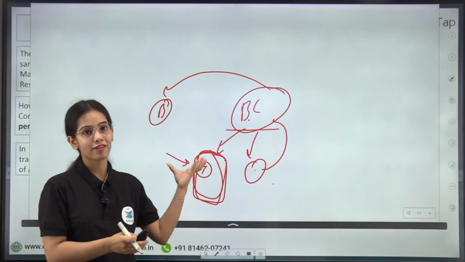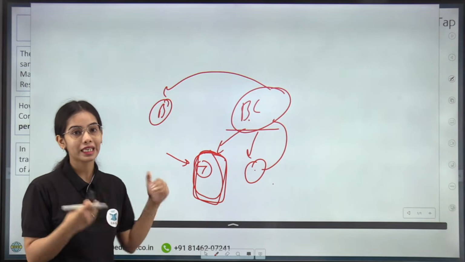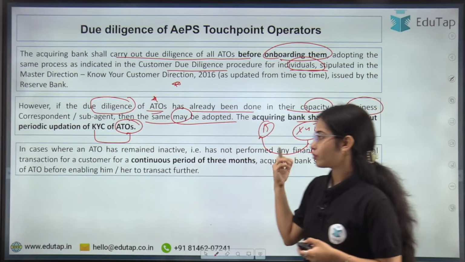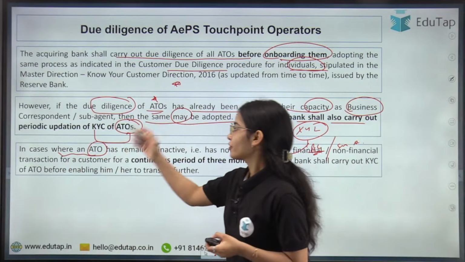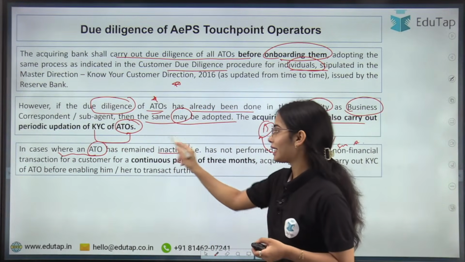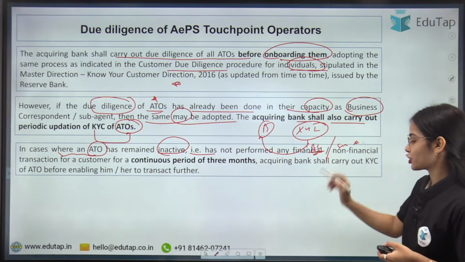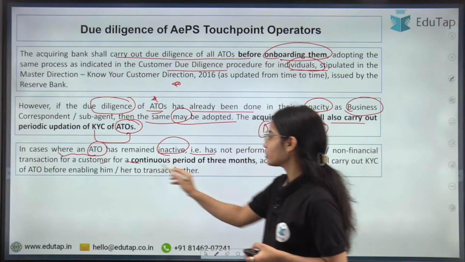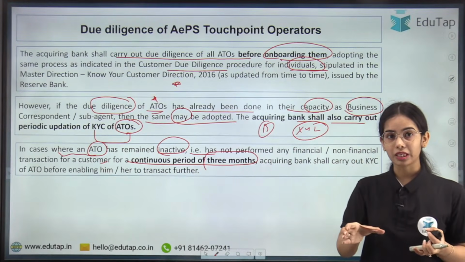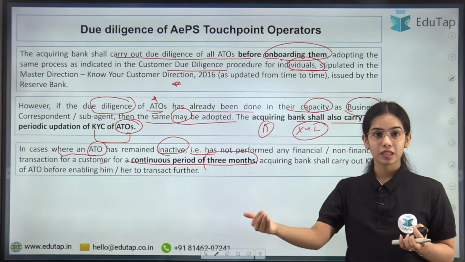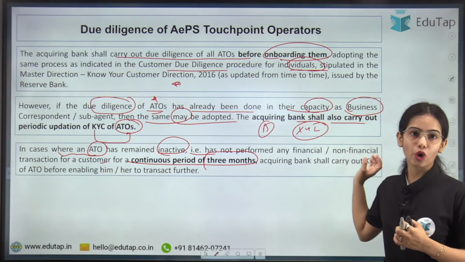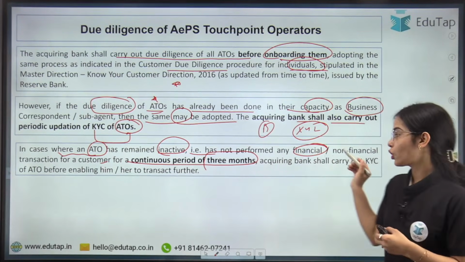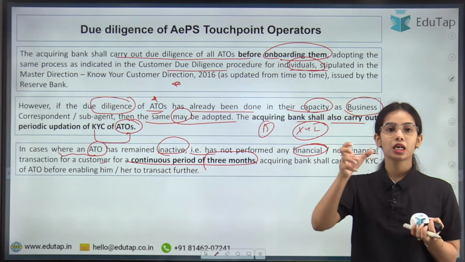So business correspondents have to be careful, as well as the banks, and they need to continuously do the periodic updation of the KYC of the ATOs. In cases where the AEPS touchpoint operator has remained inactive, that is, has not performed any financial or non-financial transaction for a customer for a continuous period of 3 months, that means that terminal has not worked for 3 months. Financial transaction means cash withdrawal, cash deposit, fund transfer. Non-financial transaction means the mini statements, the balance inquiry.